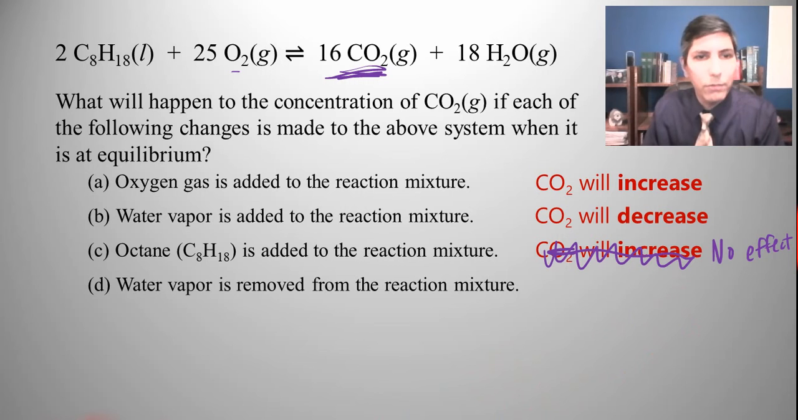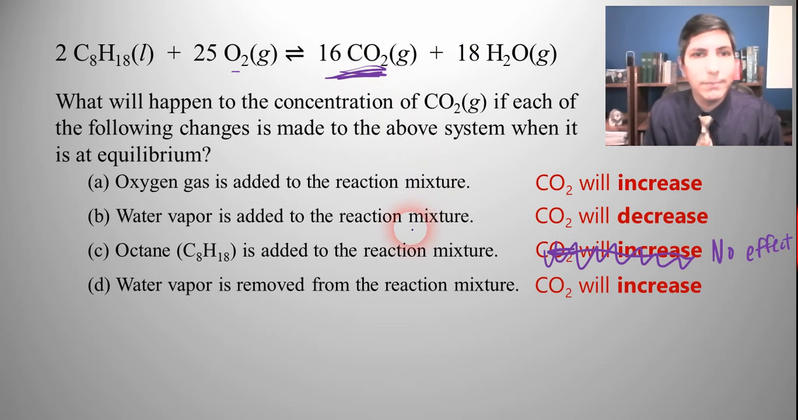How about water vapor is removed from the reaction mixture? So we're going to take some of the product away. That means if we remove a product, we shift the equilibrium to the right some more, don't we? So we're going to make more carbon dioxide and more water. So CO2 is going to go up.